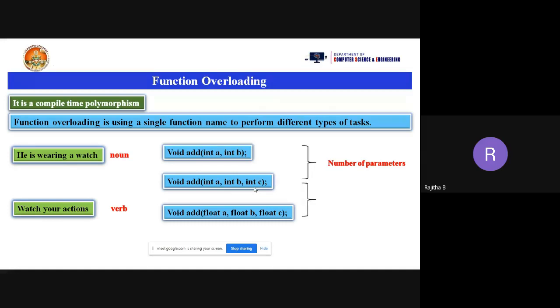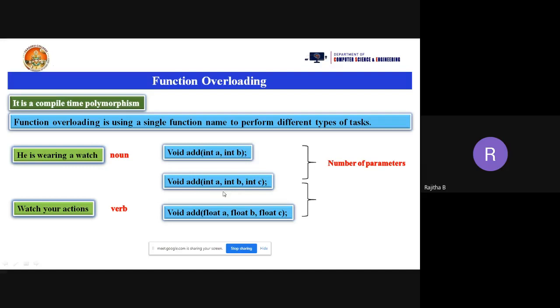Now see these two, void add of int a comma int b comma int c and void add of float a, float b, float c. The function name is same for these two functions, second one and third one. And the number of parameters is also the same in the second example and the third example. Why? Because int a, int b, int c here, and here float a, float b, float c. I'm taking the number of parameters the same. But I can differentiate these two functions with the type of parameters.